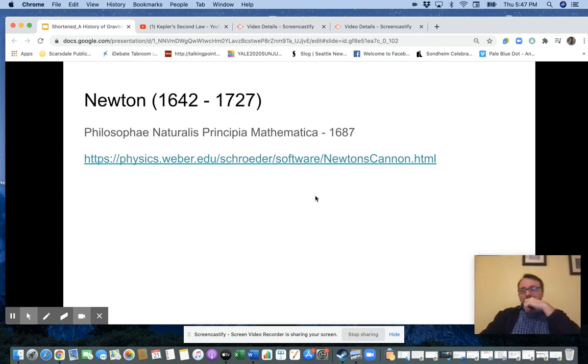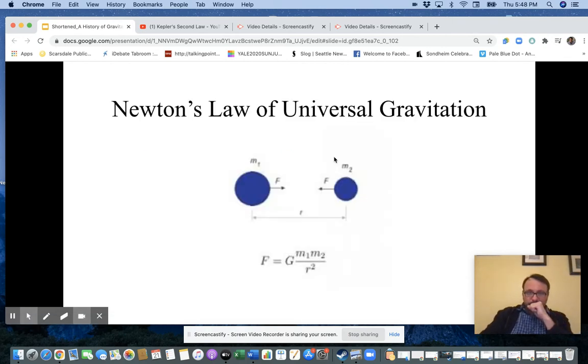Fantastic. So now we jump forward to Newton, right? This link is exactly what I showed in class today with Newton's cannon. So the Principia, published in 1687, as we know, goes through the calculus, as we talked about before, goes through optics. So he invents his own telescope, the refracting telescope, to match Galileo's telescope. It's even better, more powerful than that one. And he gives us Newton's laws of motion and universal gravitation in this.